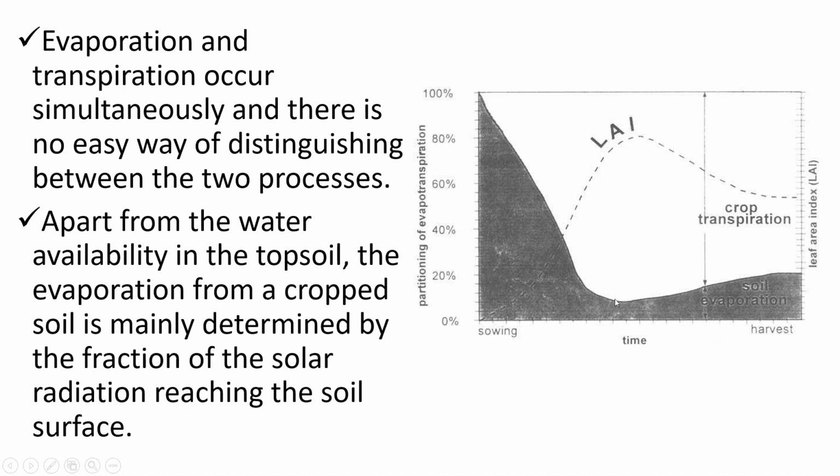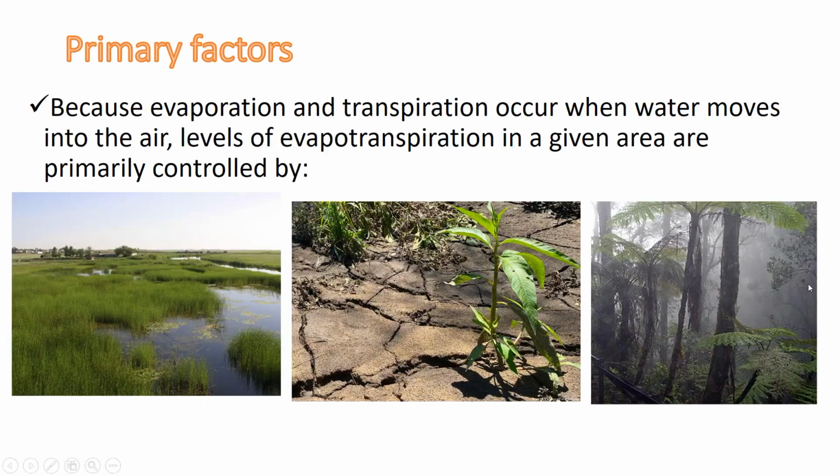So approximately 70% of evapotranspiration happens due to plant transpiration. Only 10% happens due to soil evaporation. When the plant is harvested and the vegetation is not so abundant, the difference between crop transpiration and soil evaporation becomes almost equal.